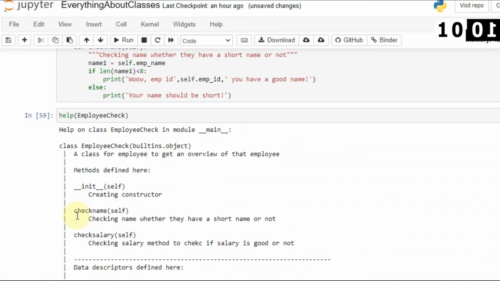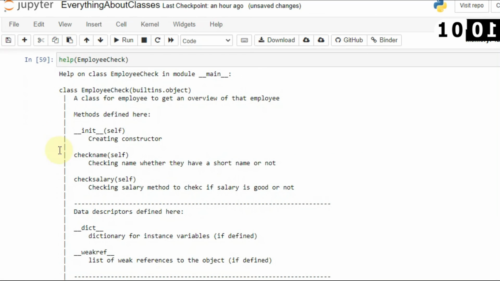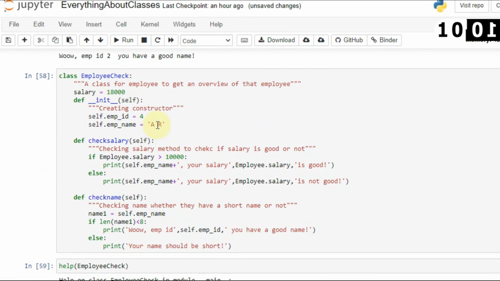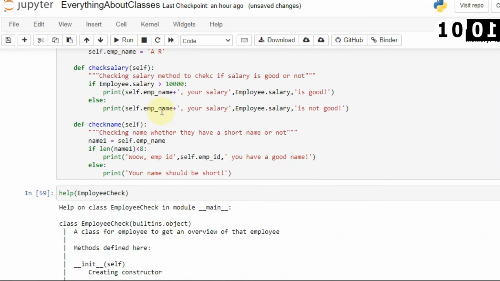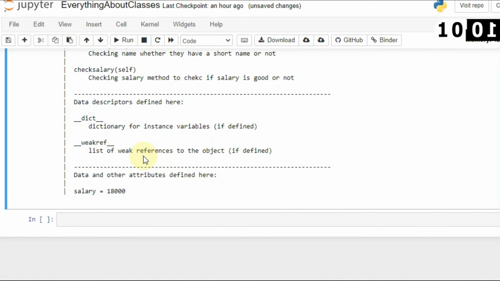Okay, so I wrote: a class for employee to get an overview of that employee. Here you can see the methods defined. In the init method, I am creating the constructor. And here you can see check name self, it is already giving the method name, checking whether they have a short name or not. Check salary, checking salary method, and dictionary, and here you can see date and other attributes defined here.